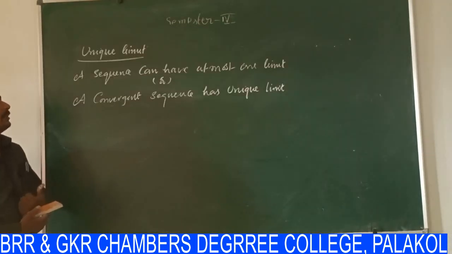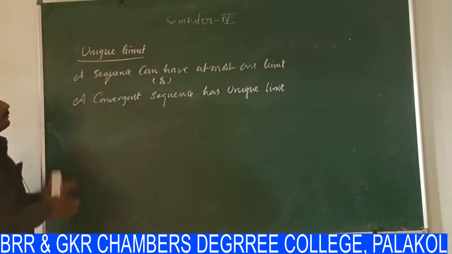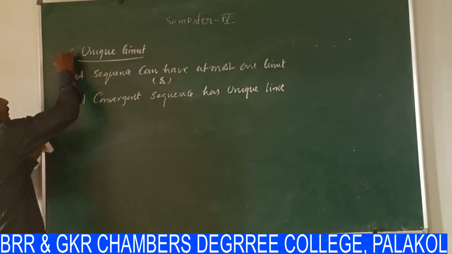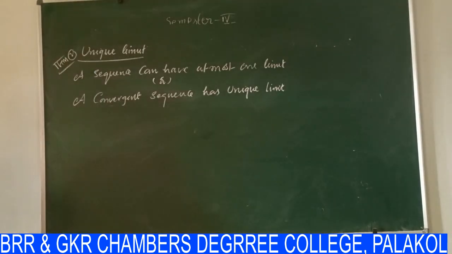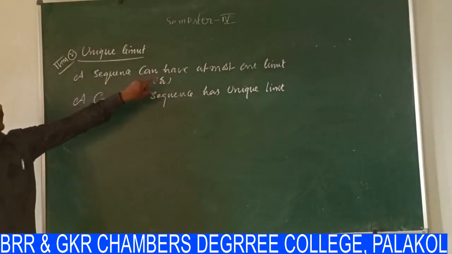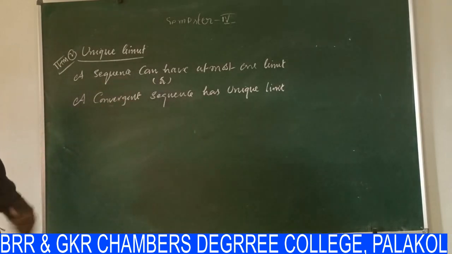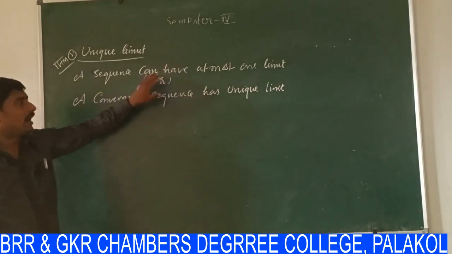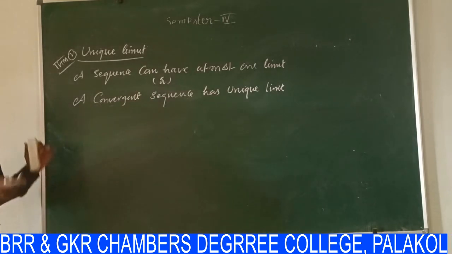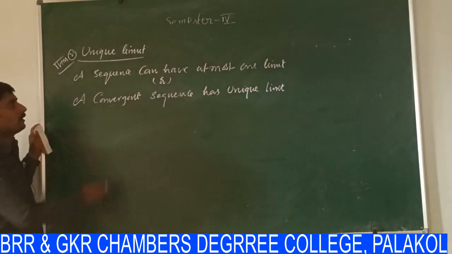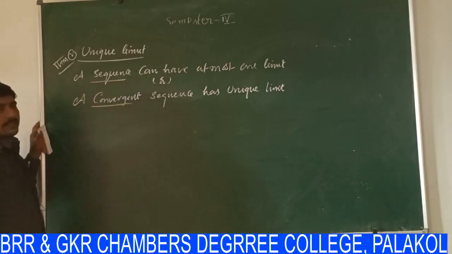Now we see another theorem, unique limit. That is theorem number 2. Unique limit theorem. What is the statement? A sequence can have at most one limit. At most one limit means it has only one limit. Or another way, a convergent sequence has a unique limit. One limit or unique limit means only one, either for a sequence or a convergent sequence.